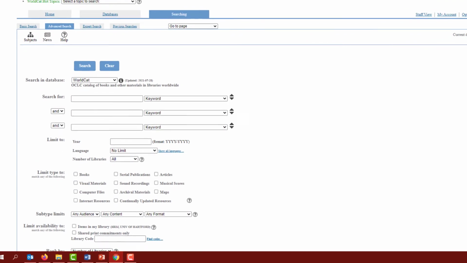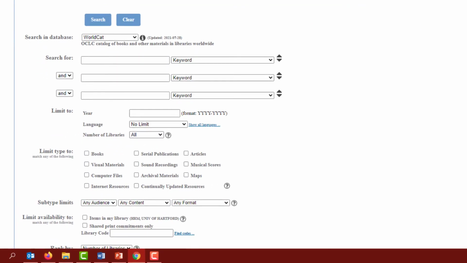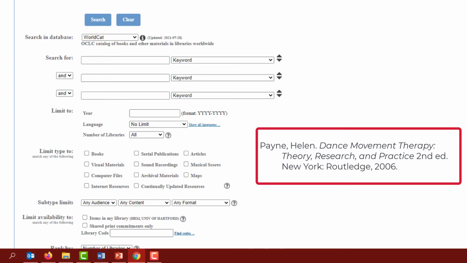WorldCat works pretty much the same as the UHeart catalog, so you can use the same techniques to search in either one. We're looking for a book by Helen Payne called Dance Movement Therapy. In the search box, we'll enter the title and the author's last name. So, Dance Movement Therapy, Payne. Down here is where we choose the format. This one is a book, so I'll click Books, and then Search.